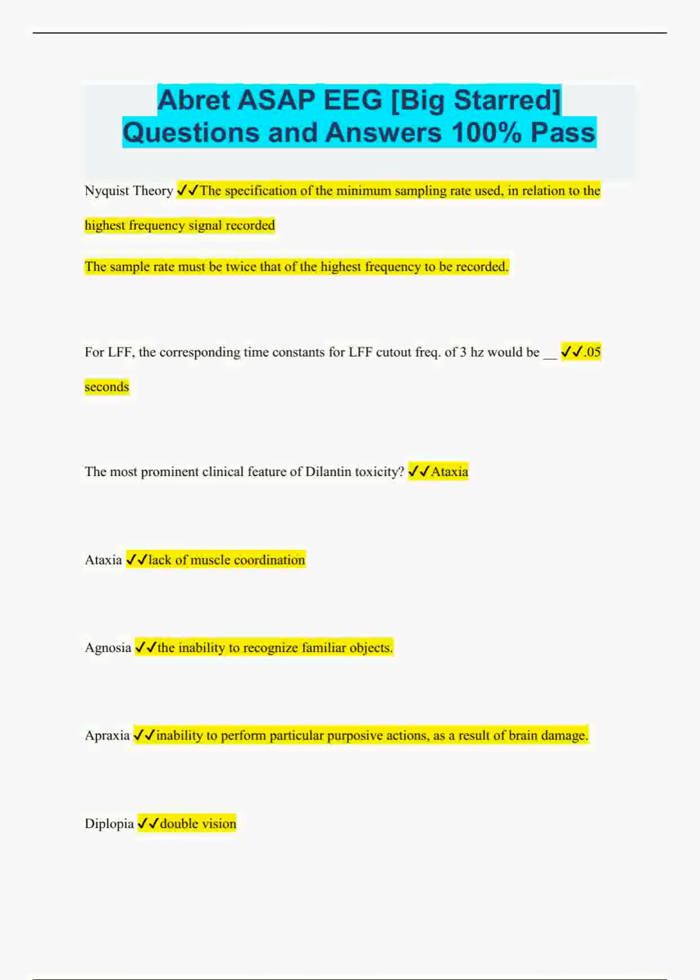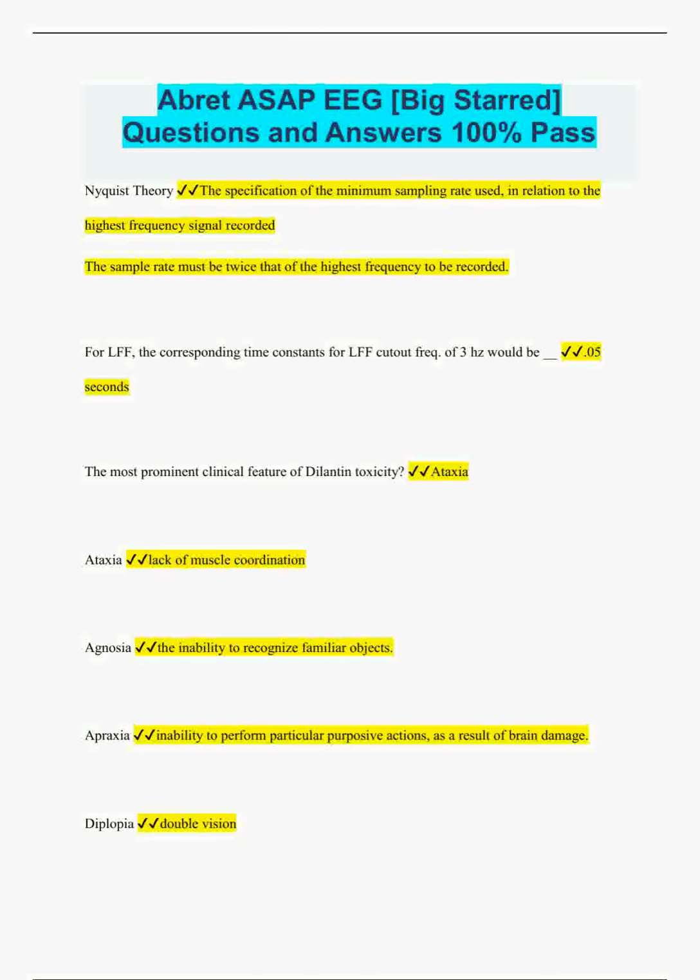Nyquist theory: the specification of the minimum sampling rate used in relation to the highest frequency signal recorded. The sample rate must be twice that of the highest frequency to be recorded. For LFF, the corresponding time constant for an LFF cutoff frequency of 3 Hz would be under 0.05 seconds.